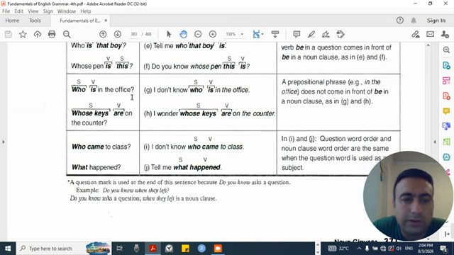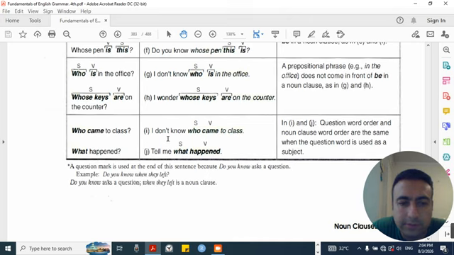Subject, verb. Who is in the office? G. I don't know who is in the office. Subject, verb. Whose keys are on the counter? H. I wonder whose keys are on the counter. Subject, verb. A prepositional phrase, for example, in the office, does not come in front of the verb in a noun clause as in G and H. I. Who came to class? I don't know who came to class. Subject, verb. What happened? J. Tell me what happened. Subject, verb.